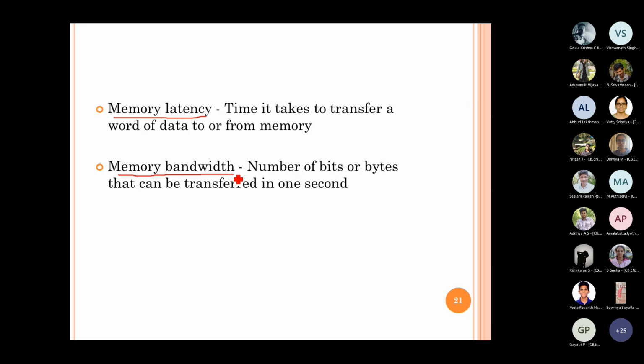They are useful to decide, when you have a set of memories, which memory you can choose for a particular operation. These parameters help you narrow down on the requirement and what you can choose from the available set.